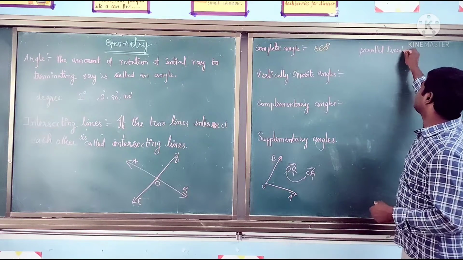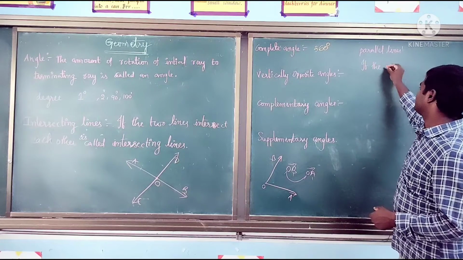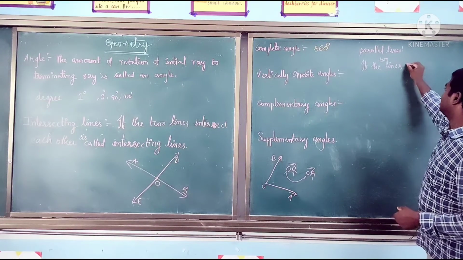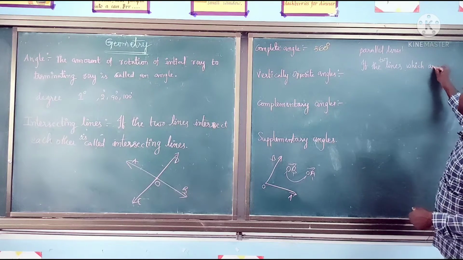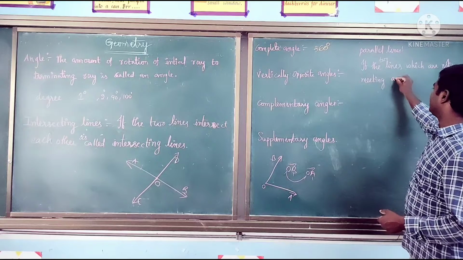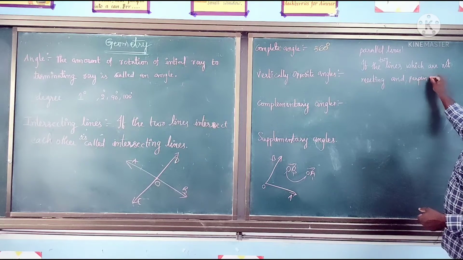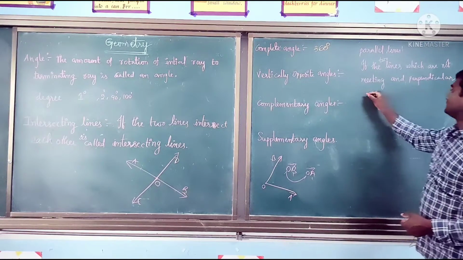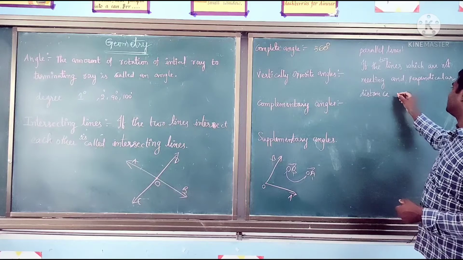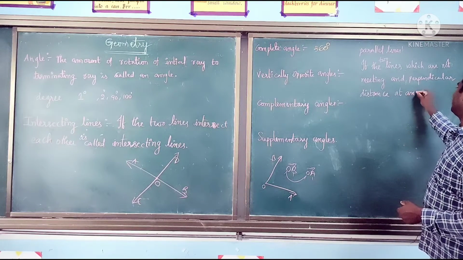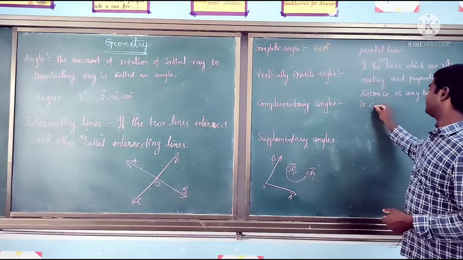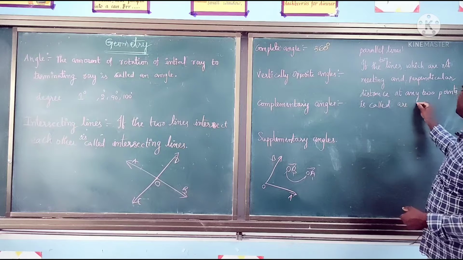If two lines which are not intersecting, which are not meeting, and the perpendicular distance between them at any two points is the same, they are called parallel lines.